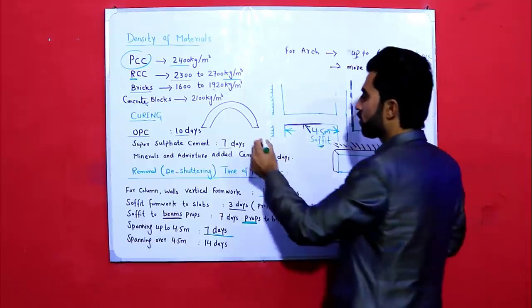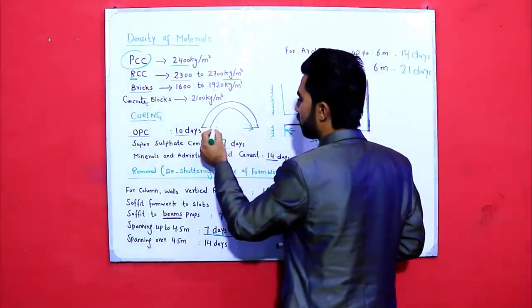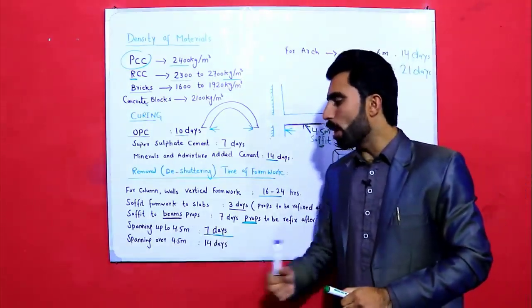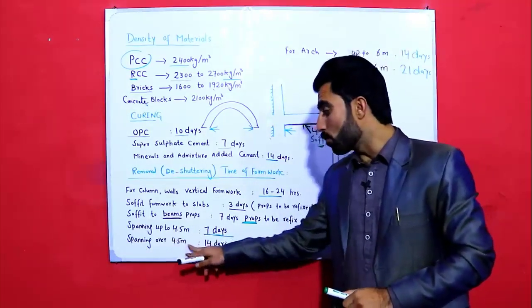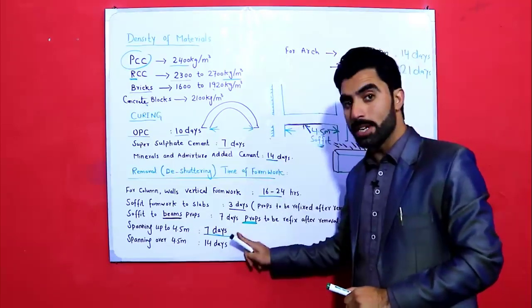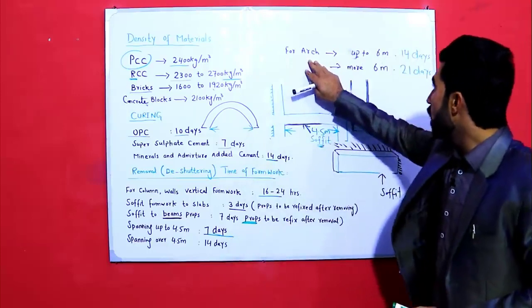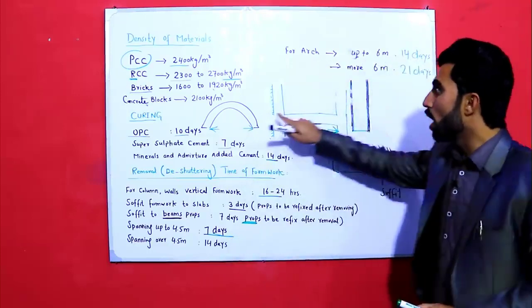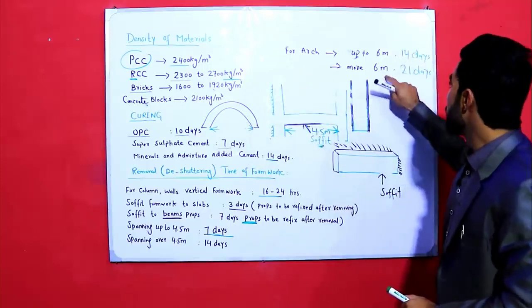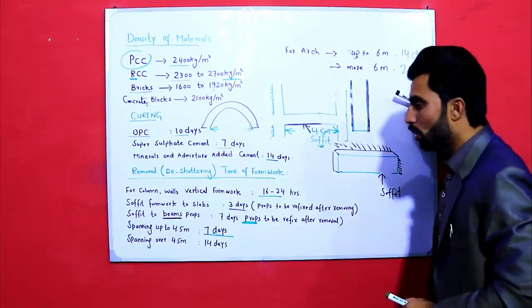For what? For arc. What should be removed? Props should be removed. Spanning over 4.5 meter, 14 days. Spanning up to 4.5 meter, 7 days. Spanning for arc up to 6 meter, 14 days, more than 6 meter, after 21 days.